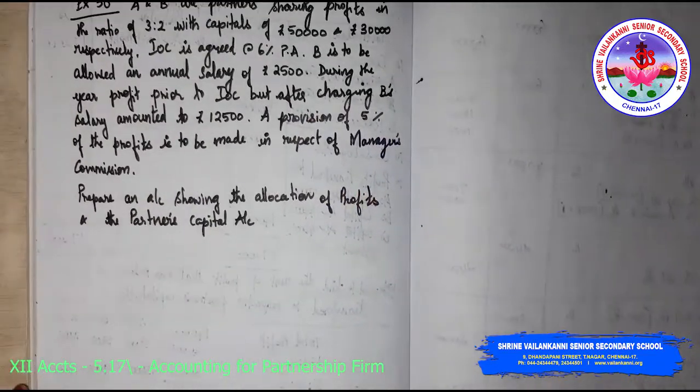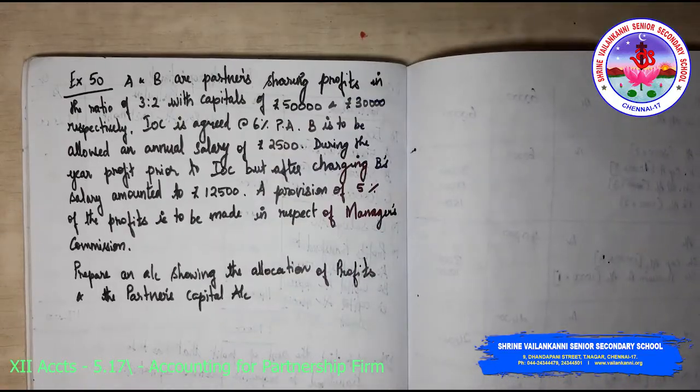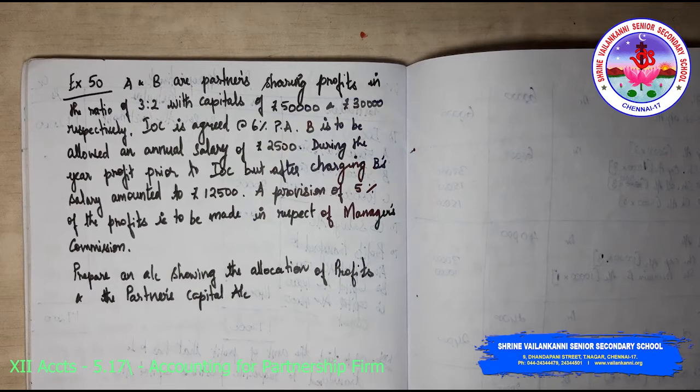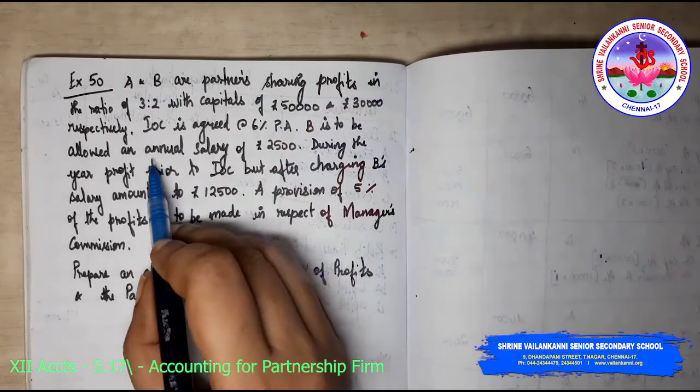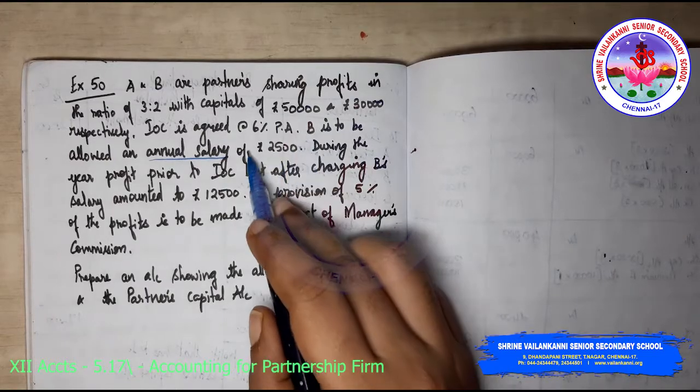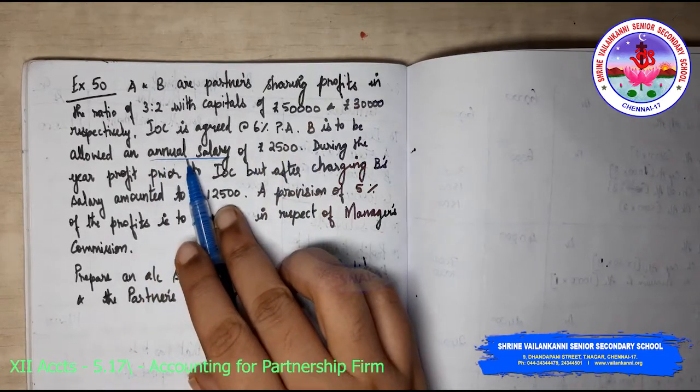The next question that you are going to look into, exercise 50. A, B are partners sharing profits in the ratio of 3:2 with capitals of rupees 50,000 and rupees 30,000 respectively. Interest on capital is agreed at 6% per annum. B is to be allowed an annual salary of rupees 2,500. See, it is annual salary which is per annum. Sometimes students may think that this is per month, so be careful while you are reading the problem.